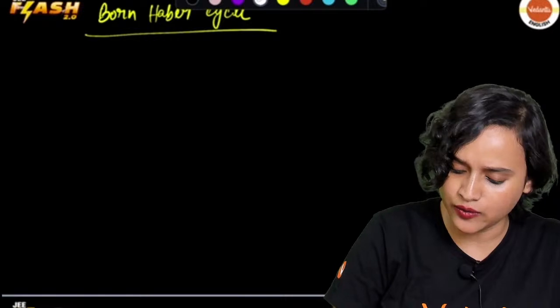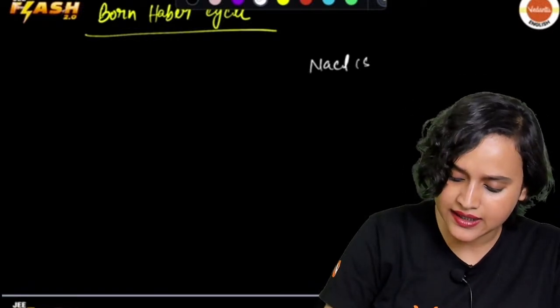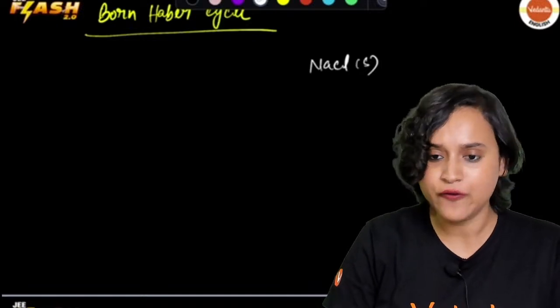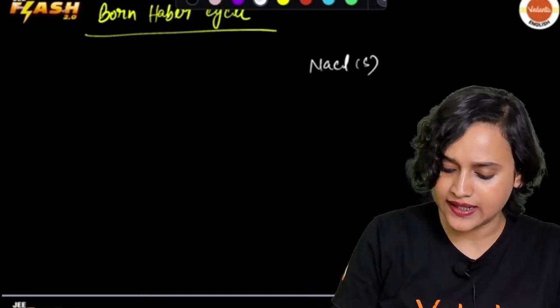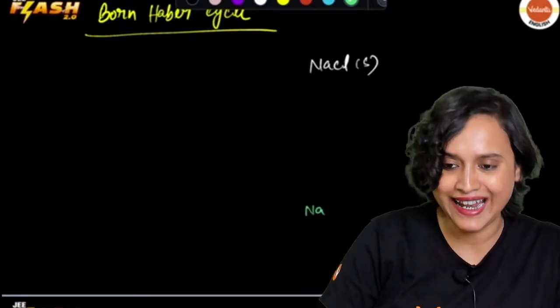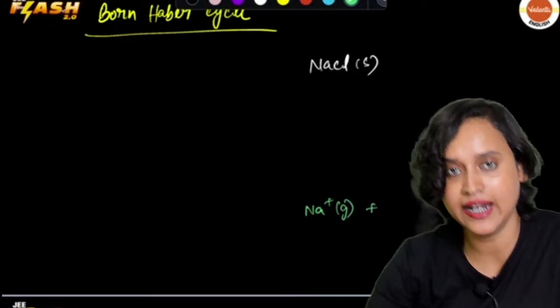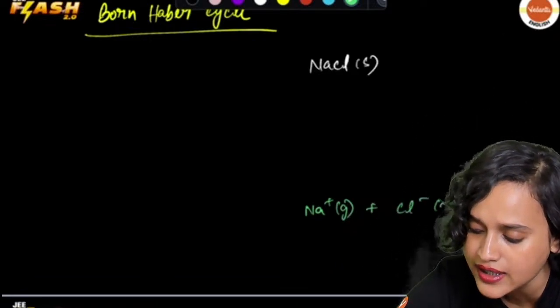Let's say that we have here NaCl, and this NaCl is in solid state. Now, how can I form NaCl? There are two ways. I can take Na plus in gaseous state and Cl minus in gaseous state.